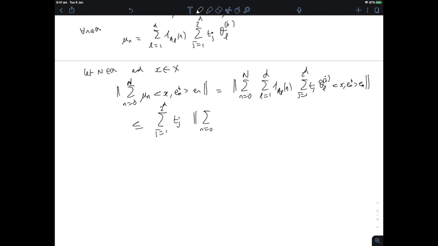And now we have the sum n equals 0 to capital N of the sum L equal 1 to d of the indicator function of A_L of n times theta L of j. Okay, that's my new coefficient. That's something that depends on n. And then x e_n star e_n. But now notice that this coefficient that depends on n, although it's a sum in L, there's only one element in that sum that is non-zero because the A_L are disjoint. And the theta L of j are either plus 1 or minus 1. So this belongs to minus 1, 1.